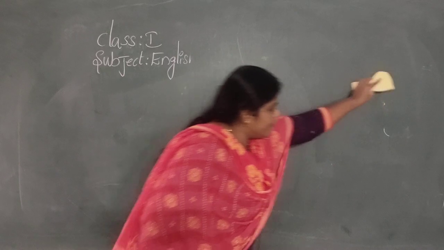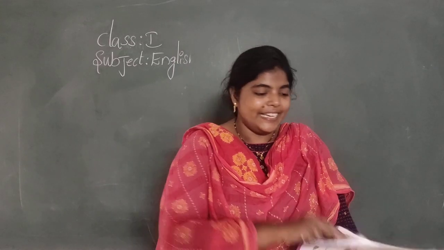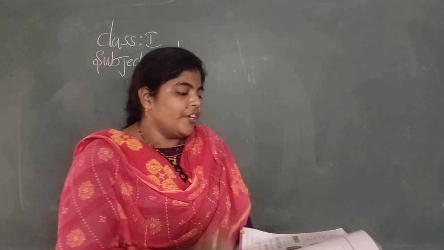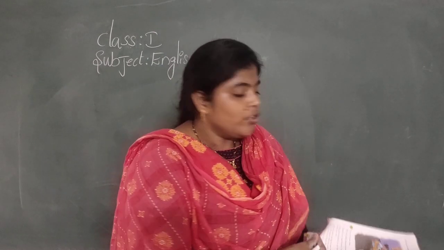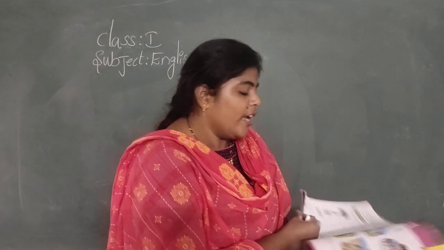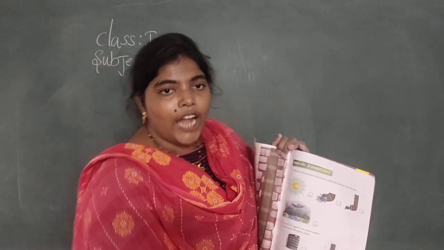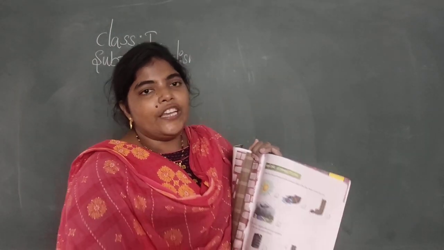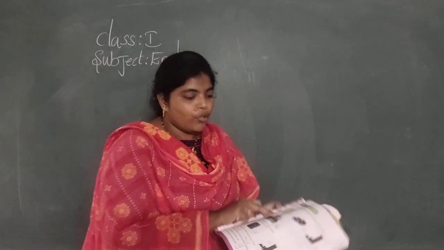Yes, because you are very bright students, you can grasp the subject very easily, right? Very good. In the last class we completed the first lesson's grammar. I didn't go through the Itsy Bitsy Spider grammar. I don't know whether you have completed it or not, but I have to go through it.